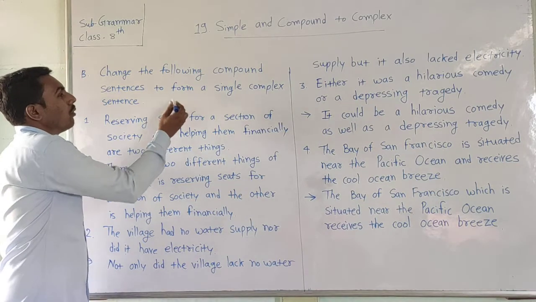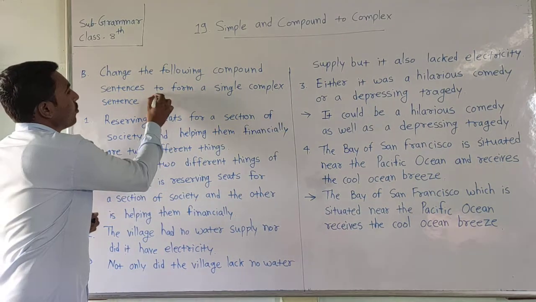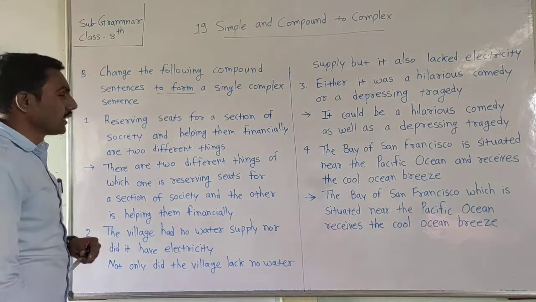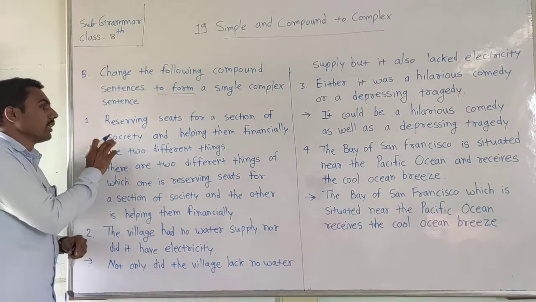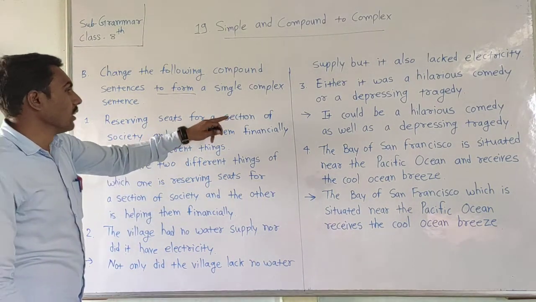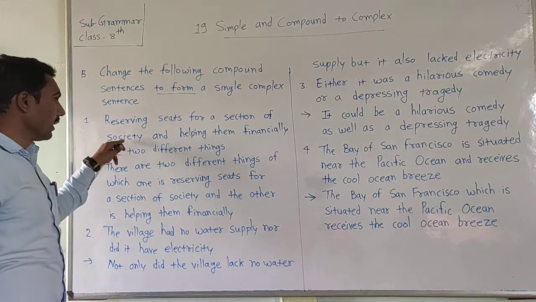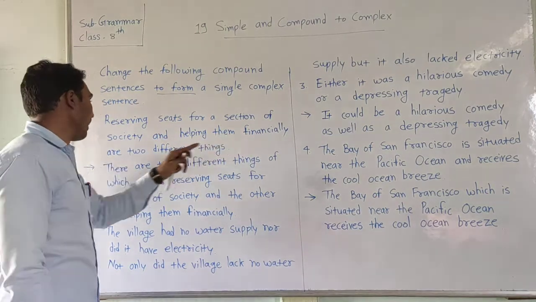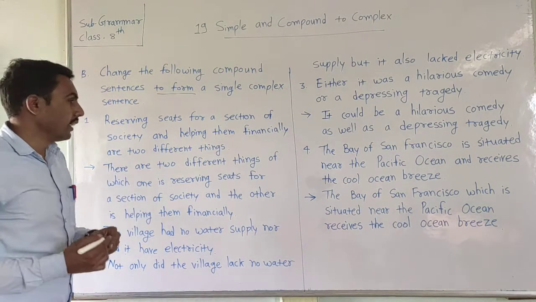We have to form a single complex sentence. Look here: Reserving seats for a section of society and helping them financially are two different things.